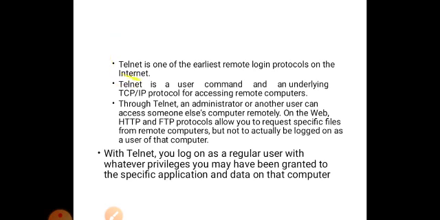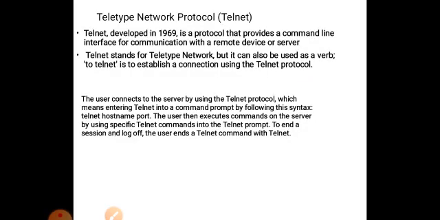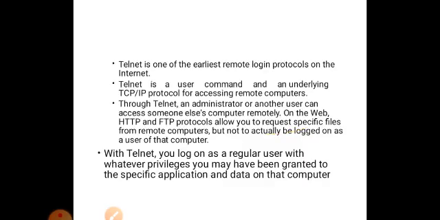Then note this line, remote login protocol. With telnet, an administrator or another user can access someone else's computer remotely. So I can access my friend's computer which is in his house, and from his computer he can access my system which is in my house.